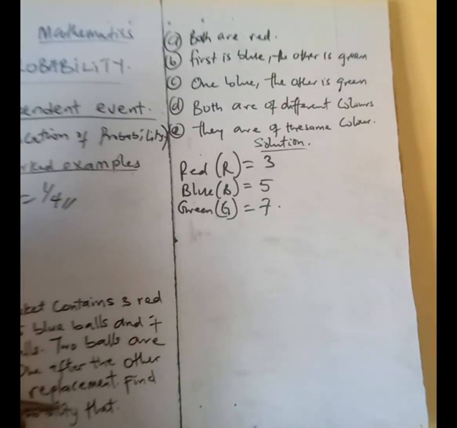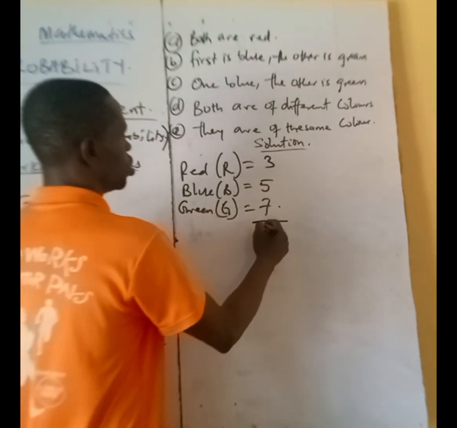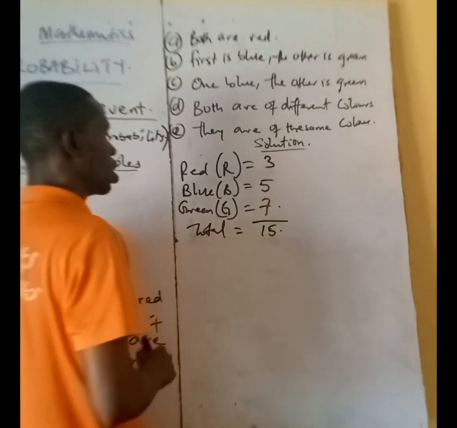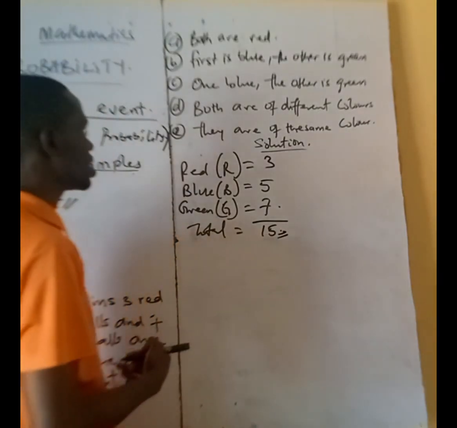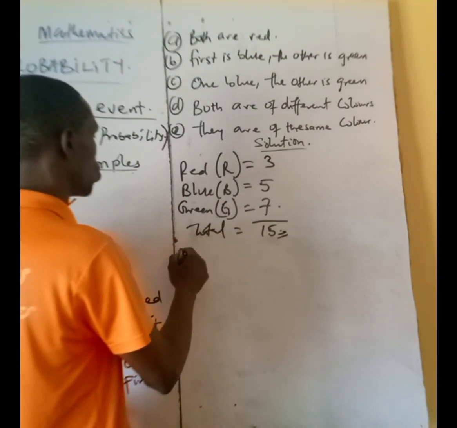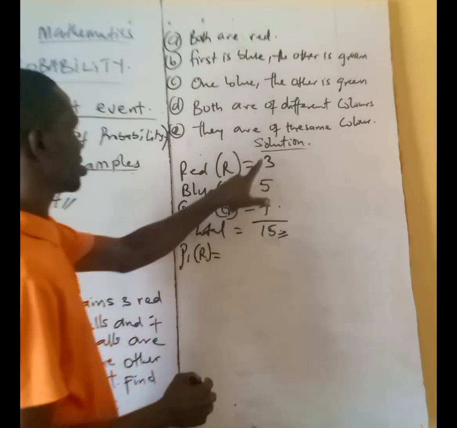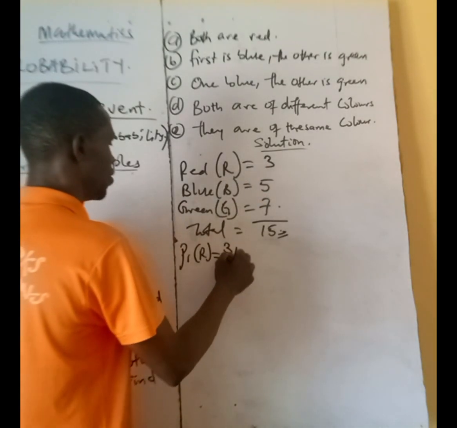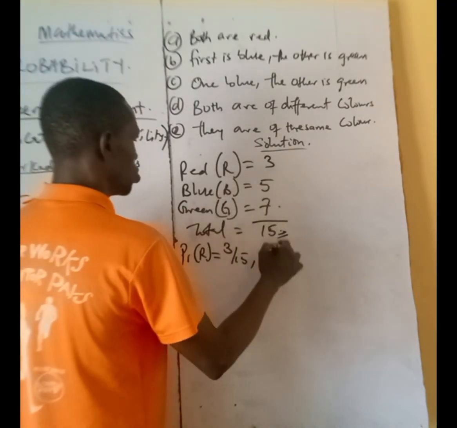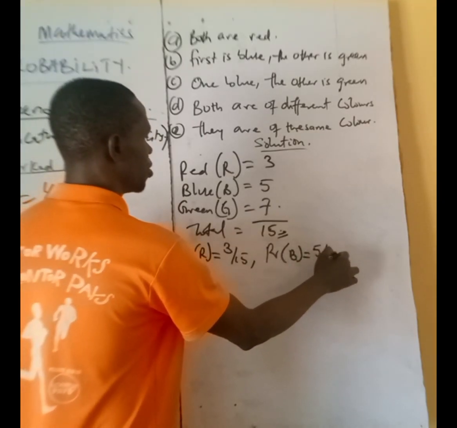Find the probability that, 1, they are both red balls. So the first thing is you get the total. The total is 15. That's the total balls. So the next thing for us to do is, what is the probability of red ball? Probability of having a red ball is what? That's 3 divided by 15. Probability of having a blue ball, that's 5 over 15.